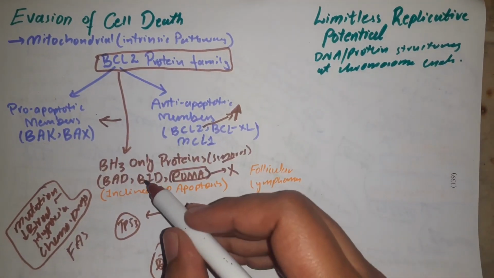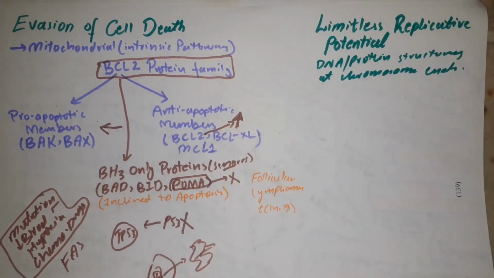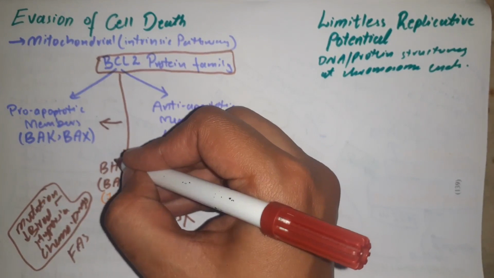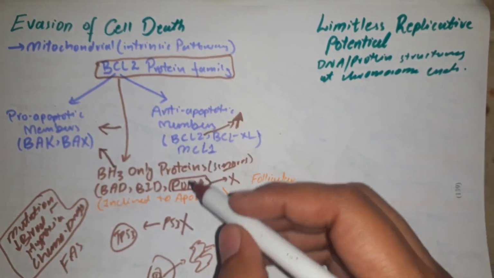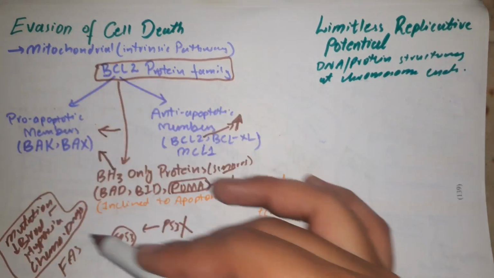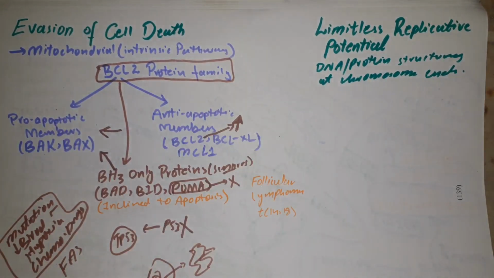And a third class of protein, the BH3-only proteins, which include BAD, BID and PUMA. This third class is also inclined to apoptosis, so you can call them pro-apoptotic also. So this entire set you can call pro-apoptotic, and this set is anti-apoptotic.